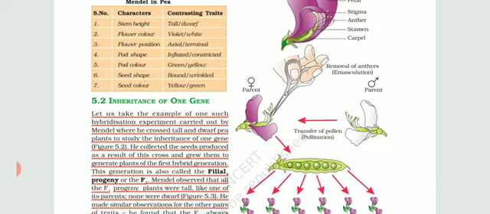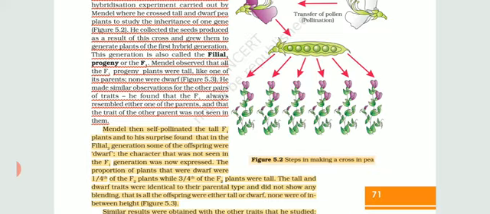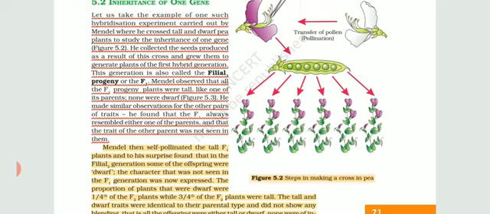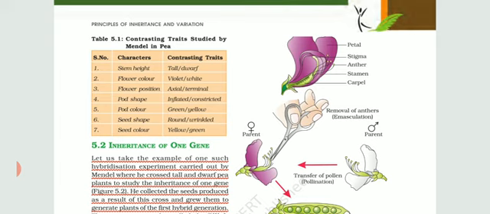If we look upon figure 5.2, what are the basic steps in making a cross in pea? In the second chapter, we have already studied that for cross hybridization, we need to remove the anthers from the bisexual plant. As the pea flower is bisexual in nature, means both male and female parts are present in the same flower, we have to prevent the self-pollination. So when anthers will mature, before that we will remove the anthers, and this process is called emasculation.